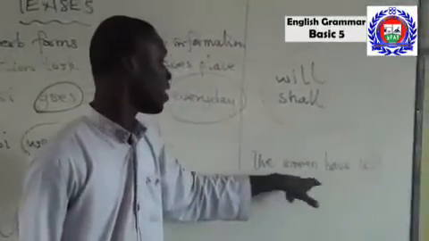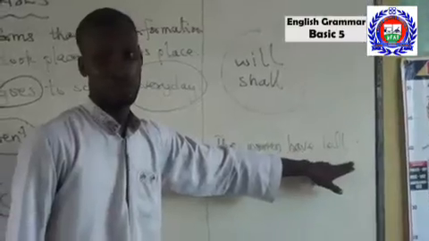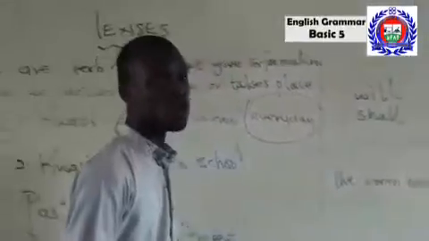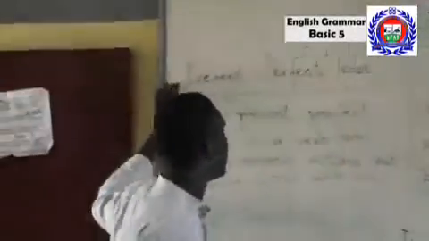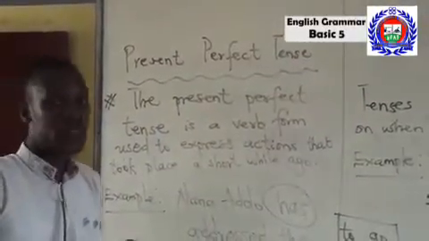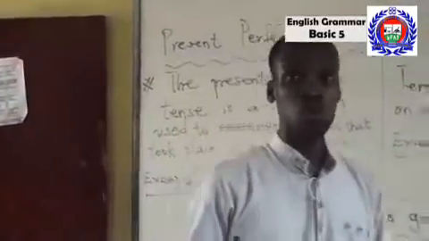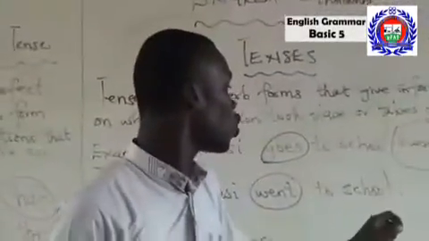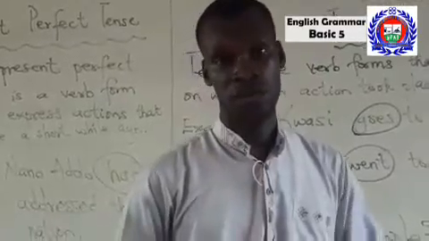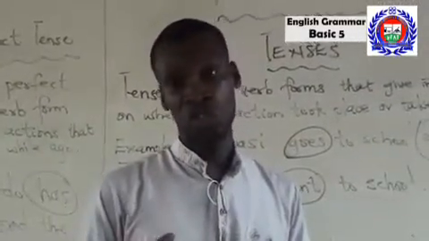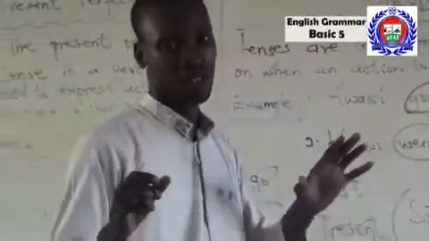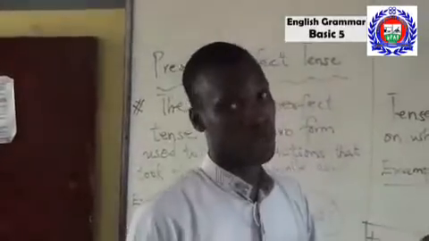So the women have left. This sentence is also in the present perfect form. It is very simple. All you need to know is the use of has or have plus the participle form of the verb. This is what we are going to do today. I don't want to bore you with much, lest you forget what you've learned today.